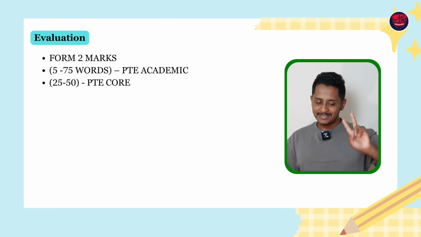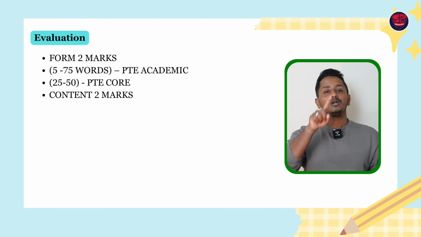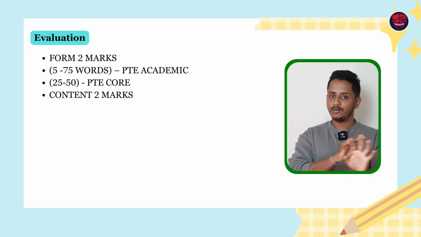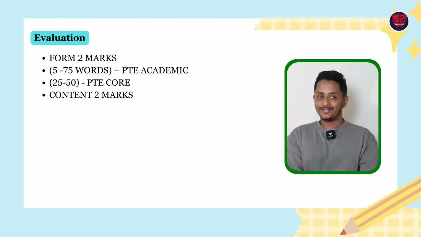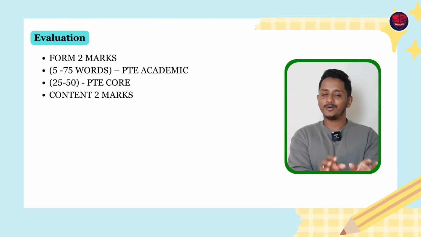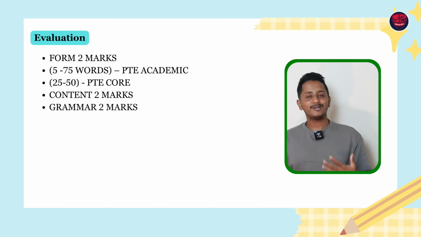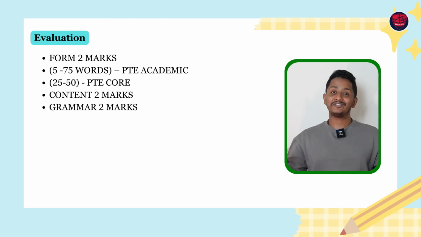The second comes in the list is the content. 2 marks is specified for content. Don't worry about it. Whatever the strategy, the strict rules that I talk about, follow it, you get 2 out of 2. Next comes grammar. 2 marks. This is where the entire research is required.